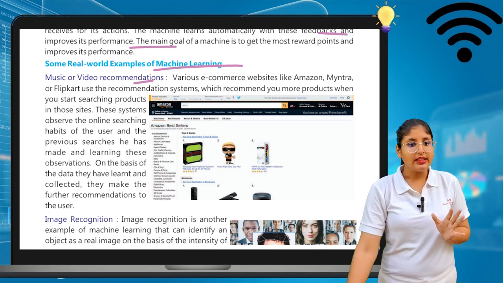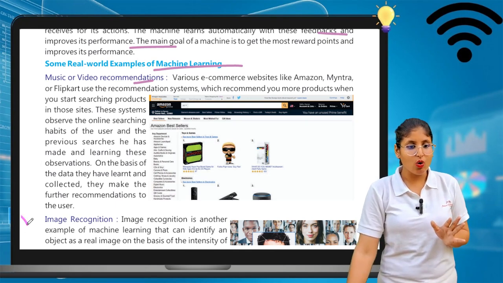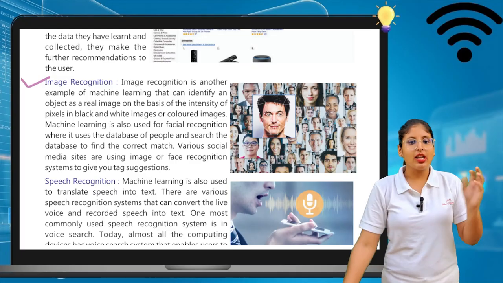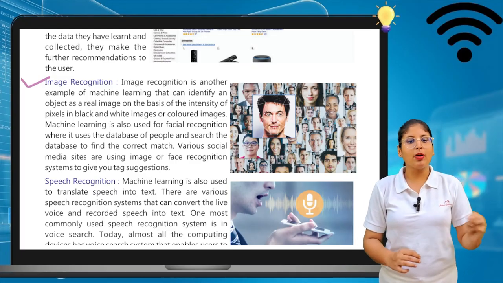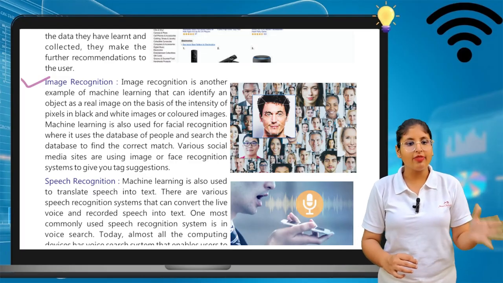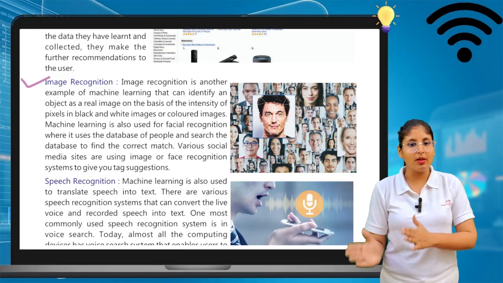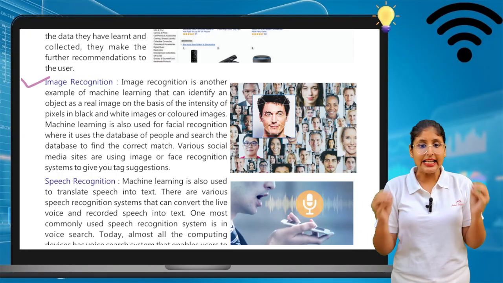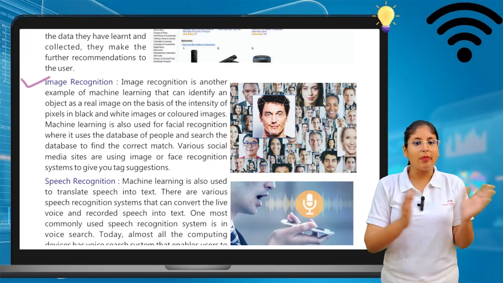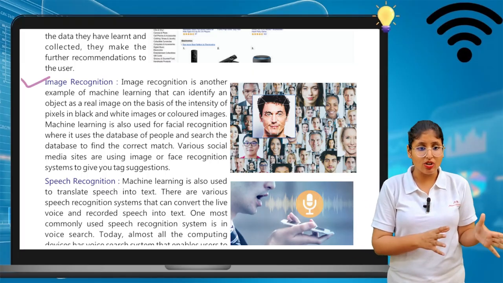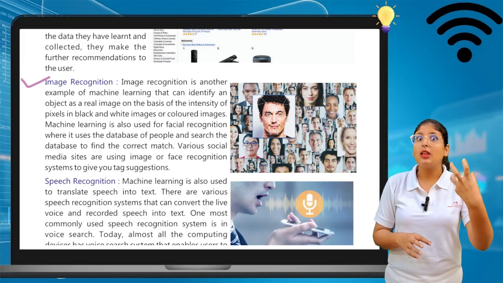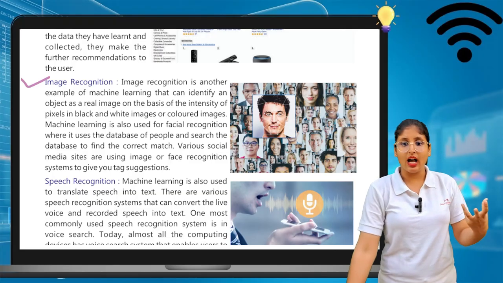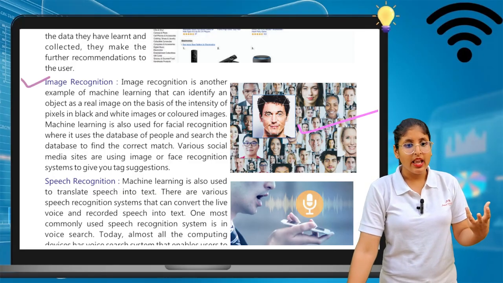Okay, now face recognition is also done with the help of machines. Image recognition is another example of machine learning, which can identify an object as a real image on the basis of the intensity of the pixels in a black and white image or colored images also. This is how we are able to recognize images.